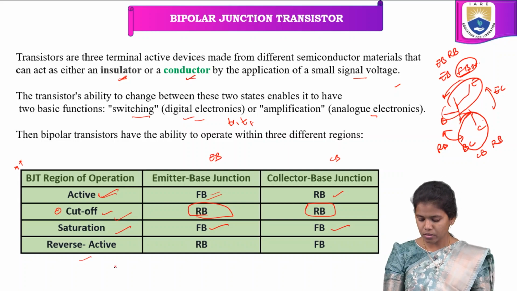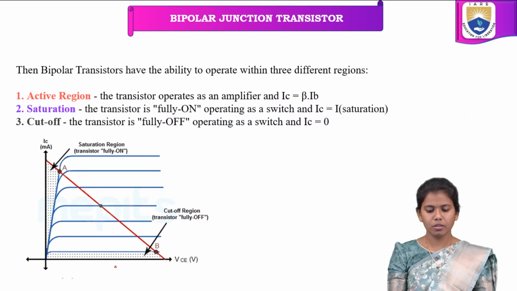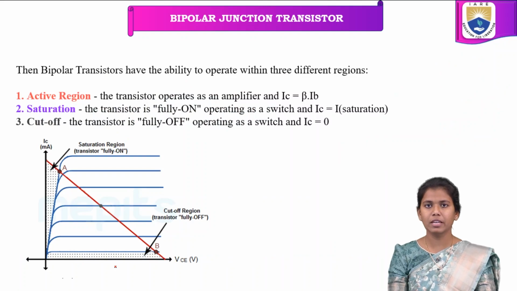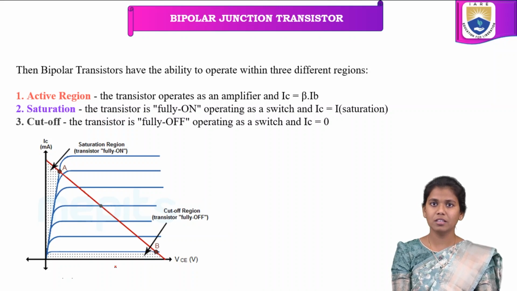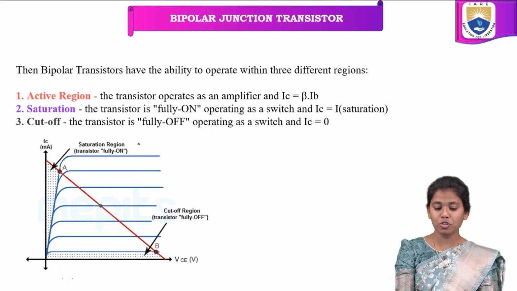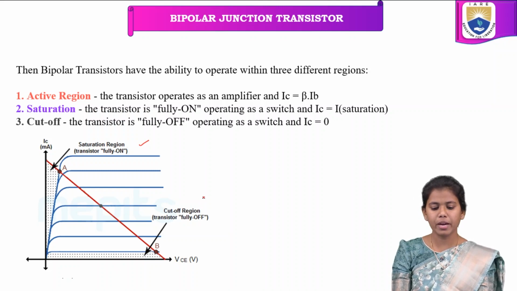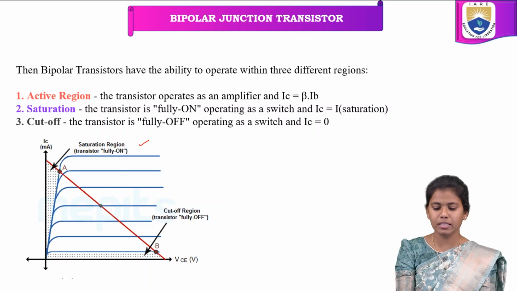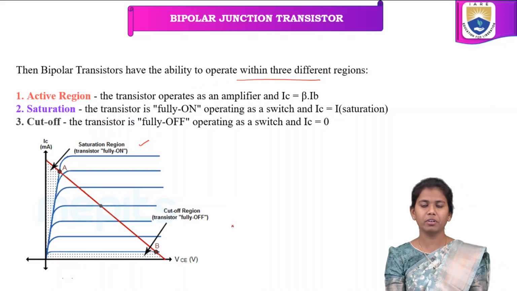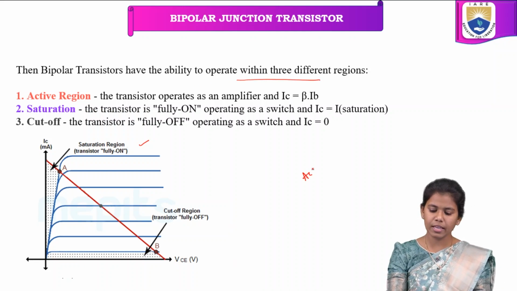So here this graph is the whole soul of the operation region, or else we can represent in which region the transistor is, the region indication of the saturation, cutoff and active regions. The bipolar junction transistor has the ability to operate within three different regions: active region, cutoff region and saturation region.